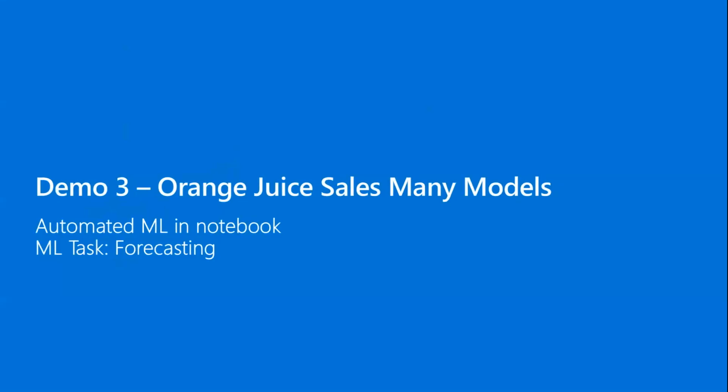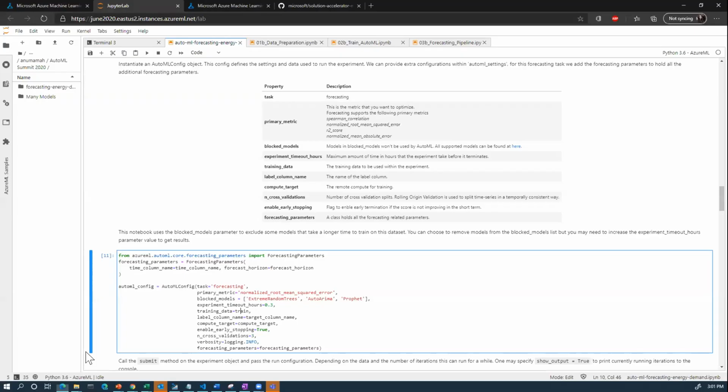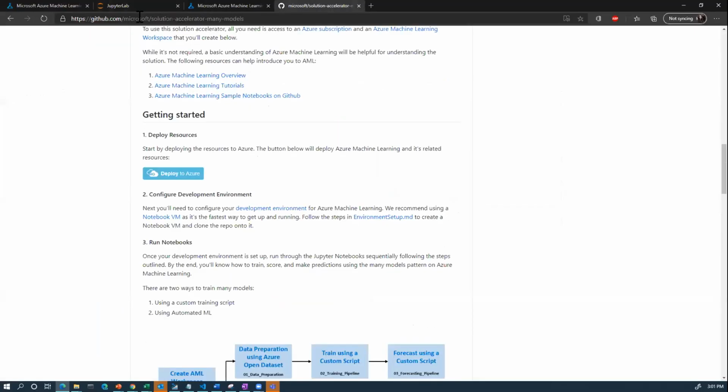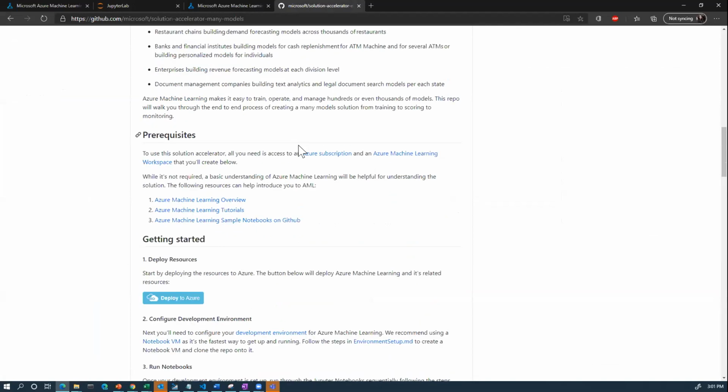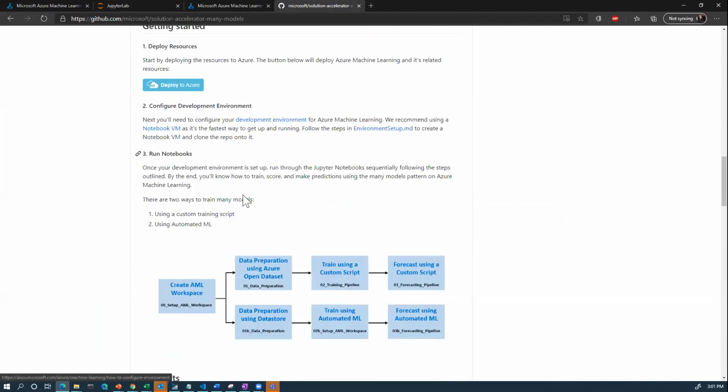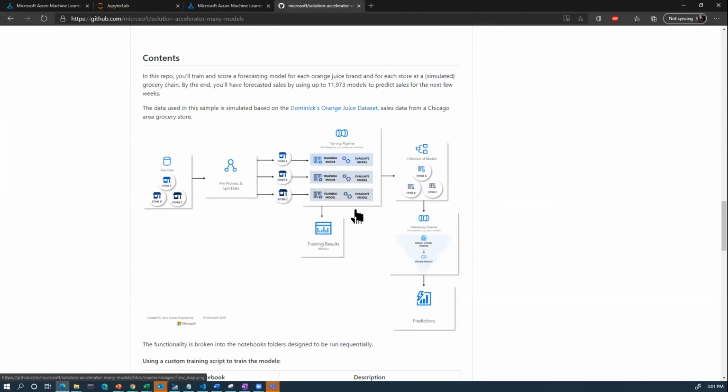So for this example, we're going to use the Orange Juice Sales Many Models notebook. And this notebook is located in our solution accelerator. So you could access this by going to github.com, Microsoft Solution Accelerator many models. Again, I'll paste all the links at the end of this presentation. And how the solution accelerator works is if you're trying to build multiple models, for example, in this orange juice sales example, you might want to build multiple models for every store and brand. If you have a specific way to group it, this solution accelerator will be perfect for you.